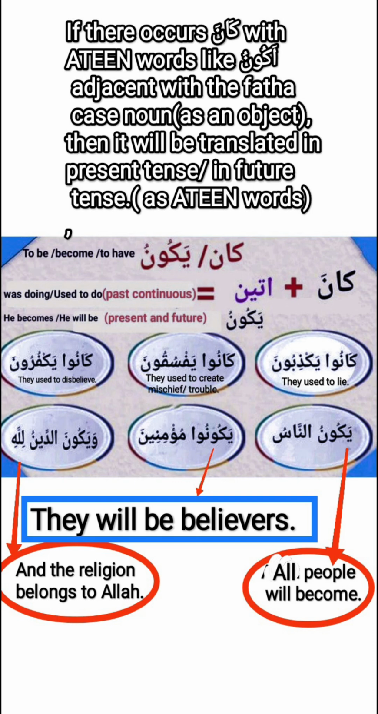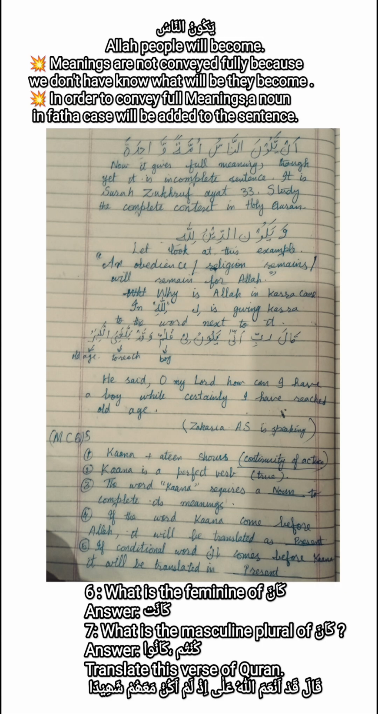In this slide there are some examples of kana plus ateen. Last is yakunun nasu. All people will become. Here Allah is not the word; here the actual word is all. Meanings are not conveyed fully because we do not know what they will become. In order to convey full meanings, a noun in fatha case will be added to the sentence.